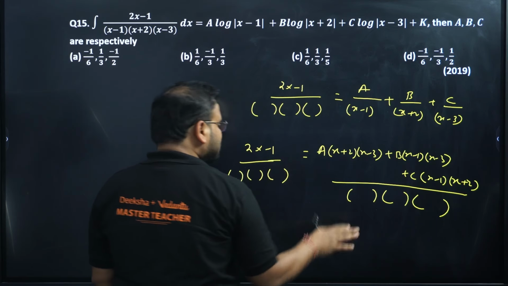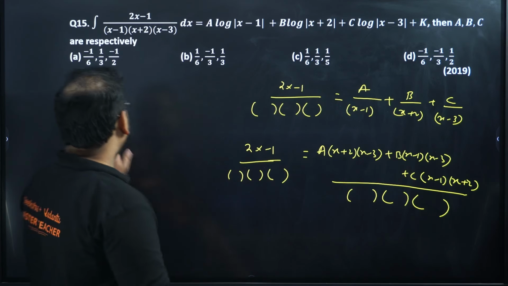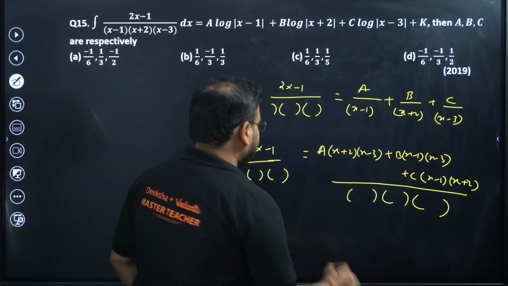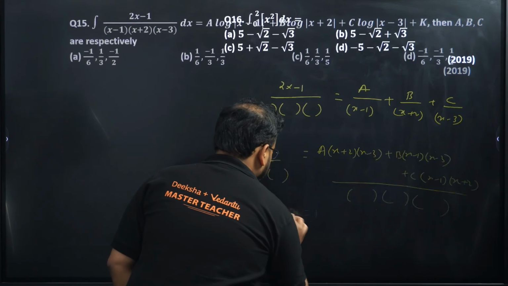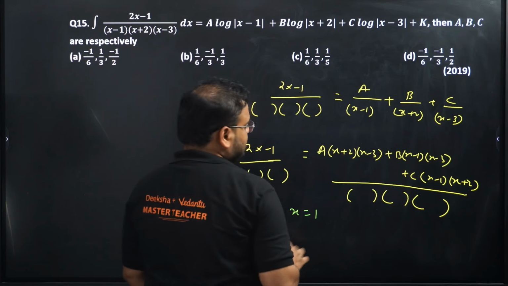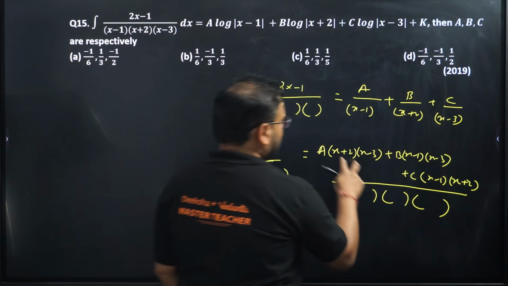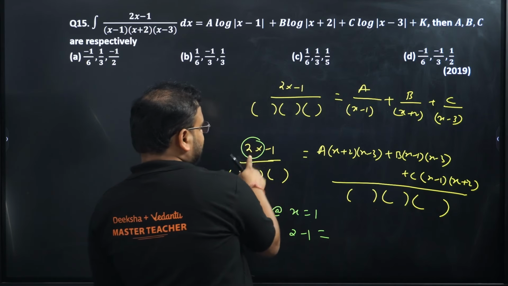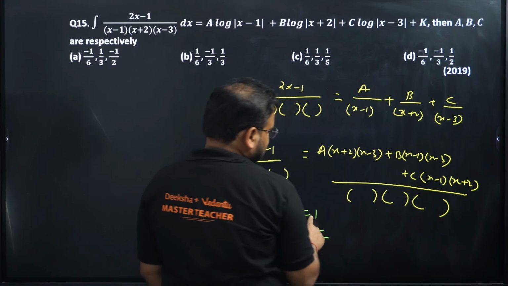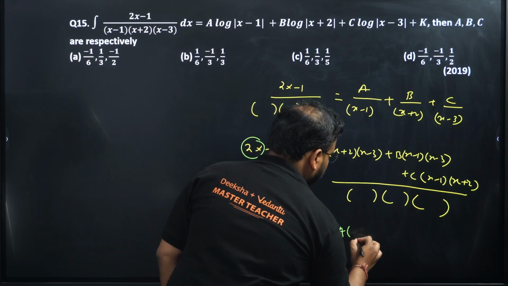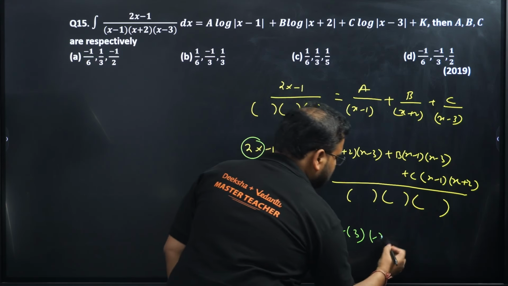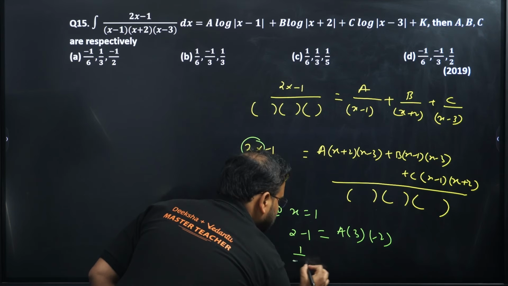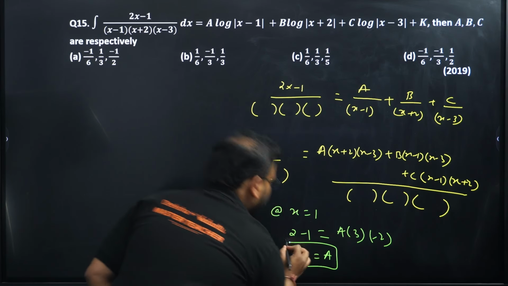Now in this, very simple, you have to just identify the values of a, b, c. And how do you do that? By putting the values of x in such a way that you can eliminate the other two. So if I take the value of x as 1, then this will become 1 minus 1, so 0. I'll get 2 into 1, so 2 minus 1 on the LHS, and over here a into 1 plus 2 is 3, and 1 minus 3 is minus 2. So I'll have a value as 1 upon minus 6. So a value is 1 upon minus 6.